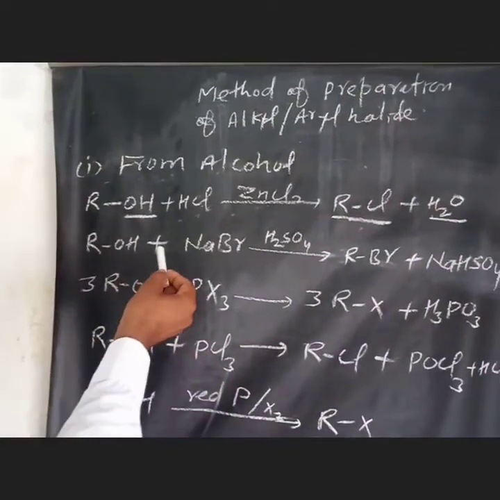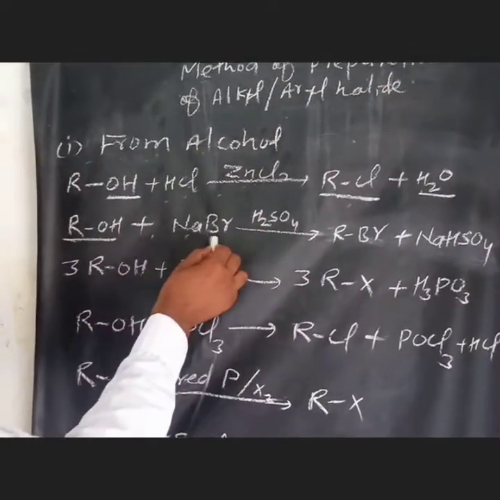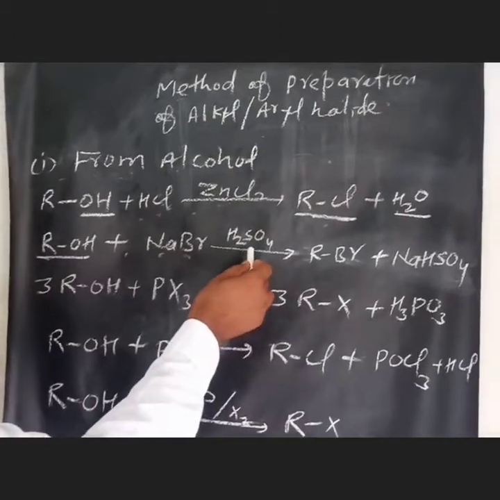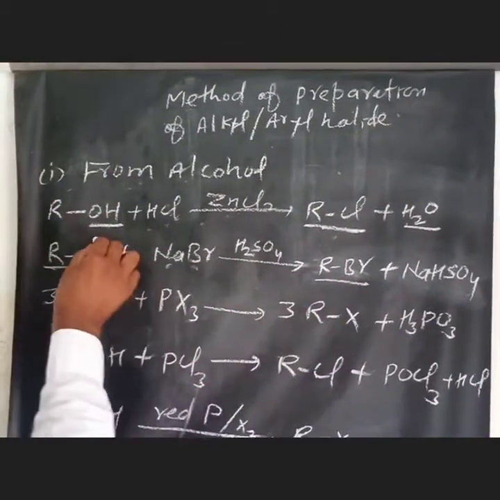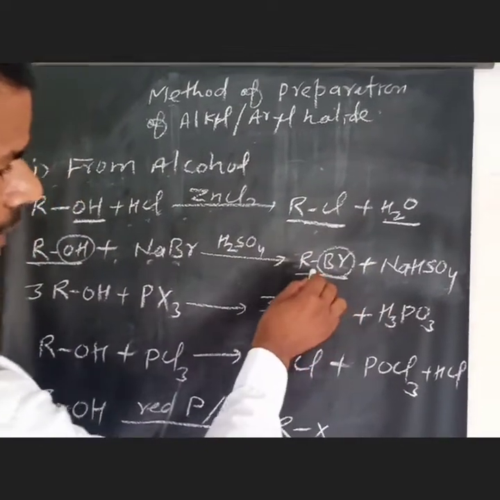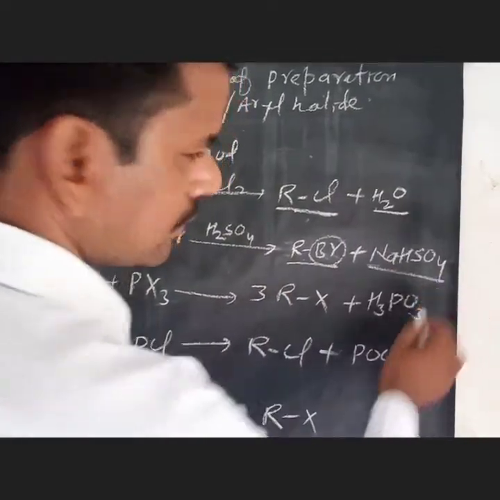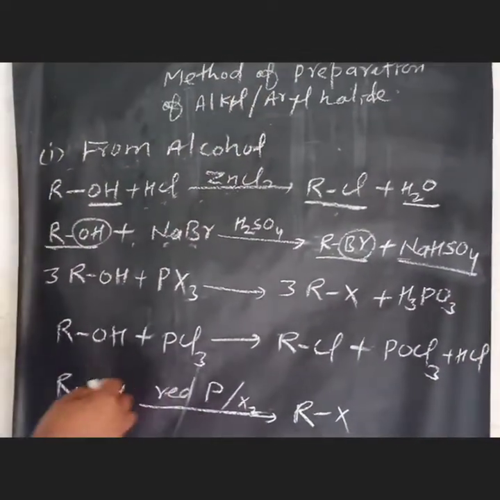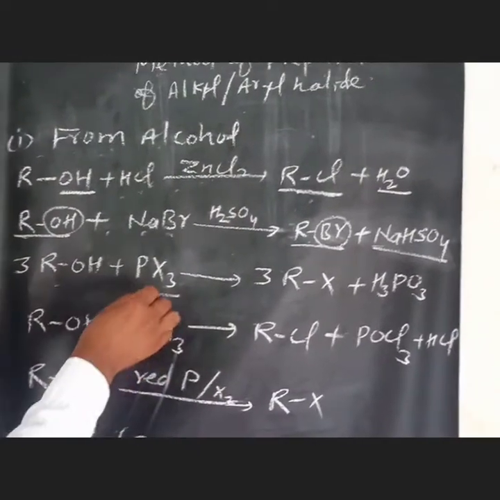In the second case, alcohol reacts with sodium bromide in the presence of sulfuric acid to produce RBr. The alcoholic group converts into a bromide group, that is an alkyl halide, with sodium bisulfate as byproduct. And third, alcohol reacts with PX3.